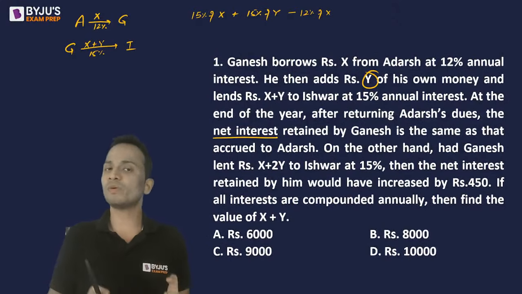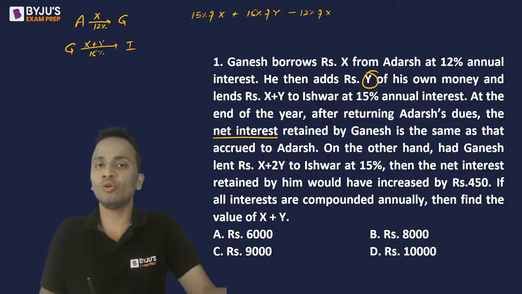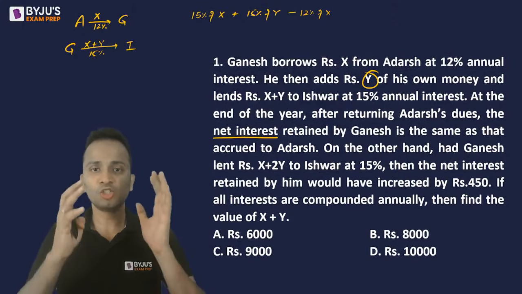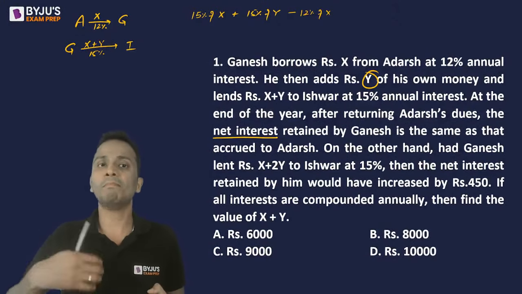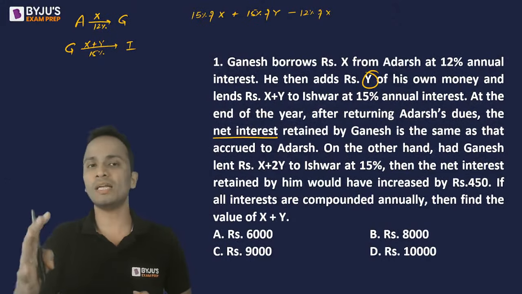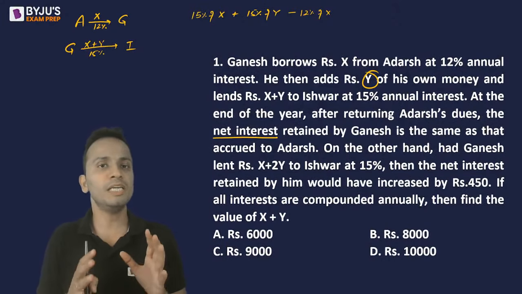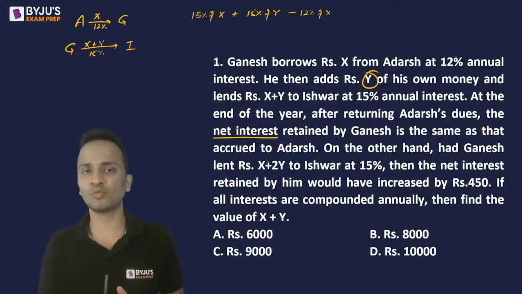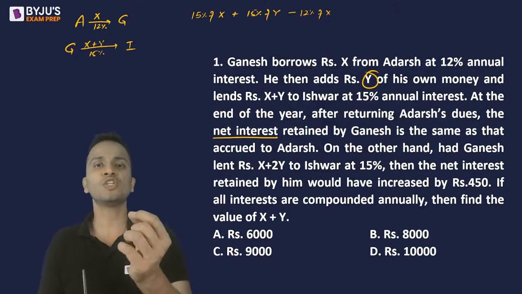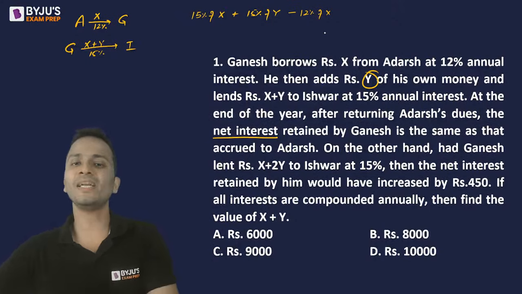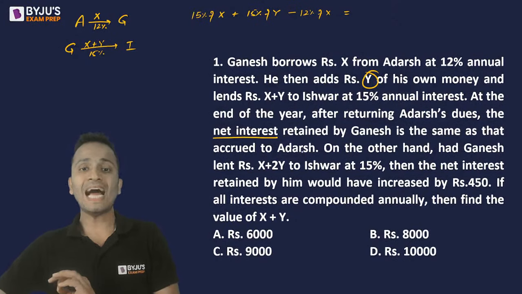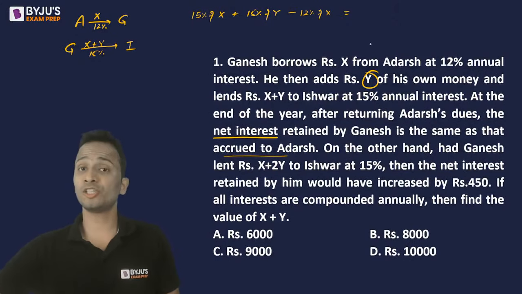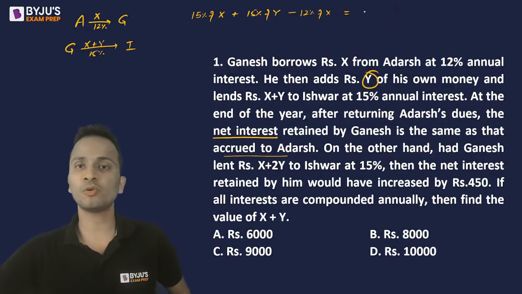Okay, so Ganesh got some interest from Ishwar and he returned some interest to Adarsh. So the net interest retained by Ganesh will be interest received from Ishwar minus the interest given to Adarsh. Interest received from Ishwar is 15% of x plus y. Interest given to Adarsh is 12% of x. So this is the net interest retained by Ganesh, and that should be equal to that accrued to Adarsh. जितना आदर्श को दिया है, this is equal to that. So आदर्श को कितना दिया? आदर्श को दिया 12% of x.